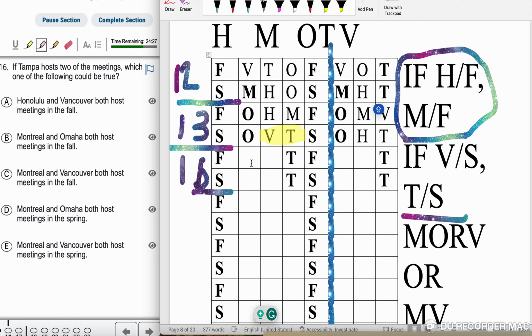If H is in fall, M is in fall. If V is in spring, T is in spring. So we could put H in spring here, and then we could put M over here.